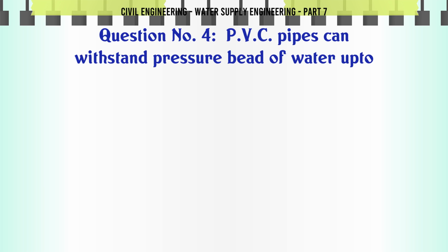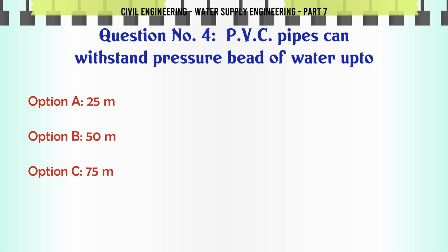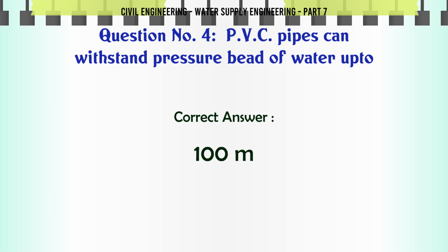PVC pipes can withstand pressure head of water up to A. 25 m, B. 50 m, C. 75 m, D. 100 m. The correct answer is 100 m.